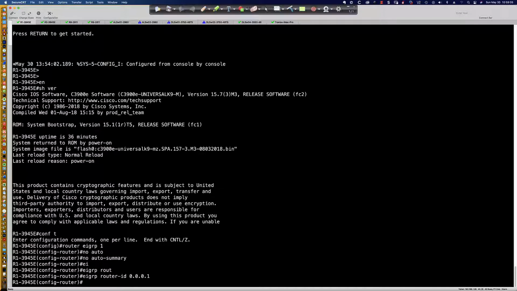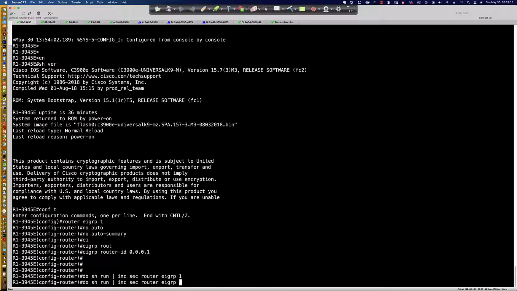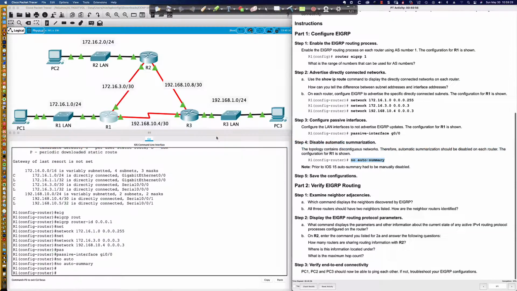Again, I'm just throwing some stuff in here so that we can see do show run, pipe it to section router EIGRP 1. Whoops, sorry, not include, I just want section. Sorry about that. Section router EIGRP 1. You'll notice you don't see no auto summary, because it's the default. So again, I wanted to touch on that.